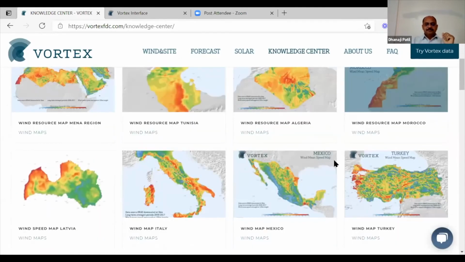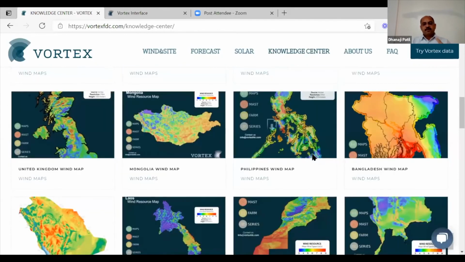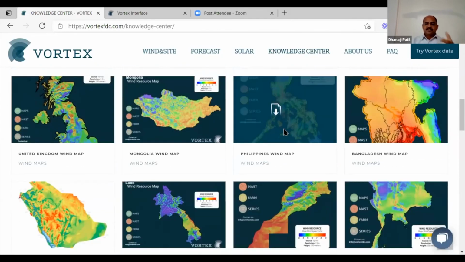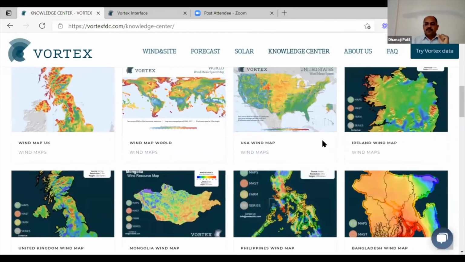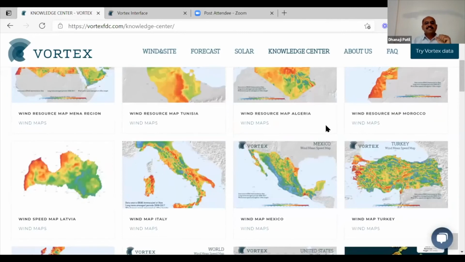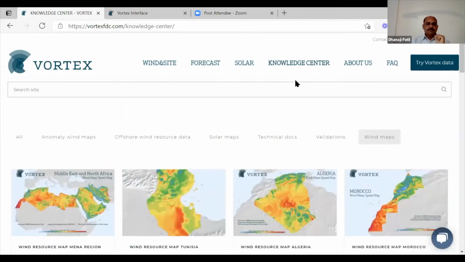You can see here is the wind map for Philippines. So you can just click, put your name and mail ID, and download this information. So I request all of you, please surf this knowledge center section whenever you have time. Okay, let us go back to the main presentation.